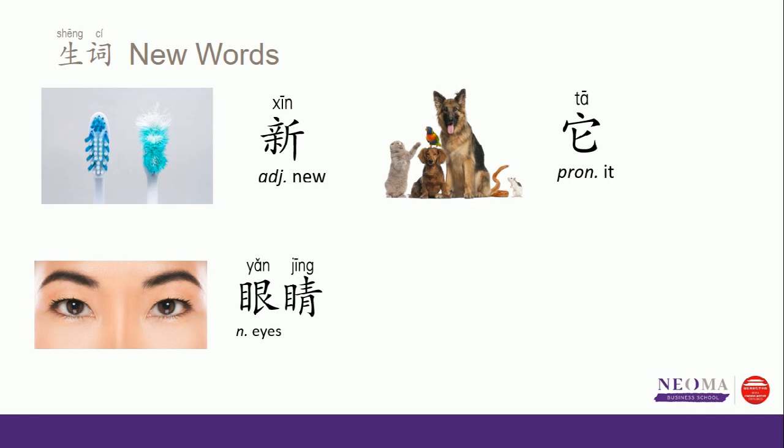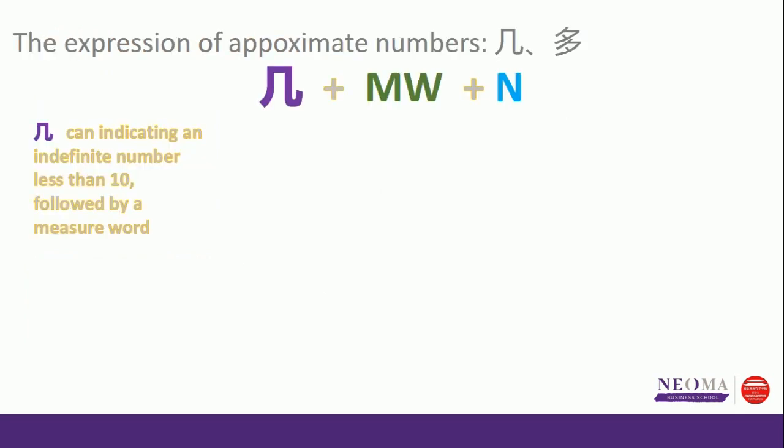好, let's read these 3 new words one more time. 新, 他, 眼睛. Very good. Now, let's see the expression of approximate numbers like 几 and 多.